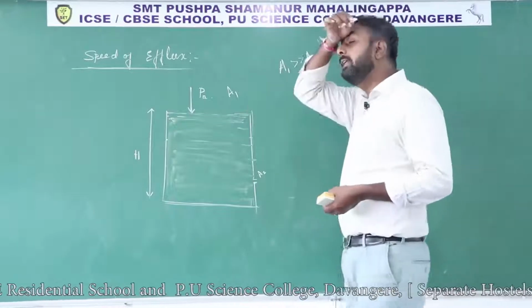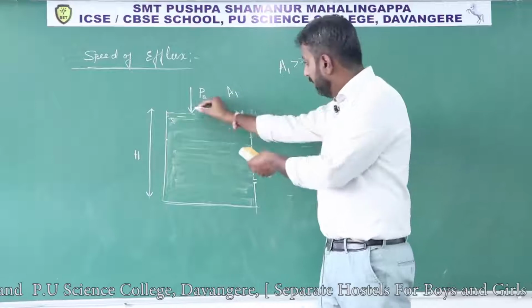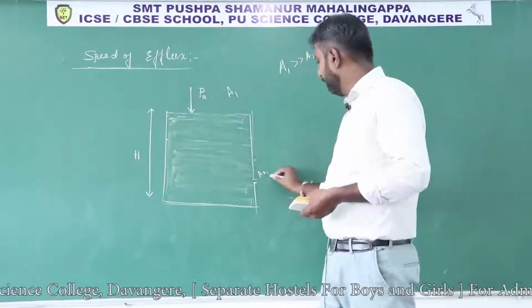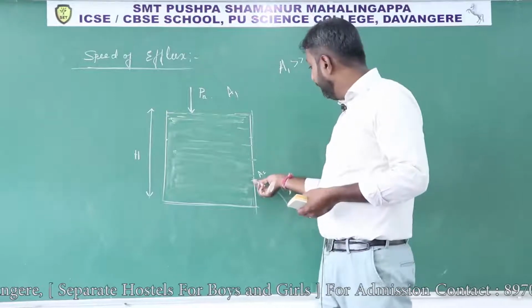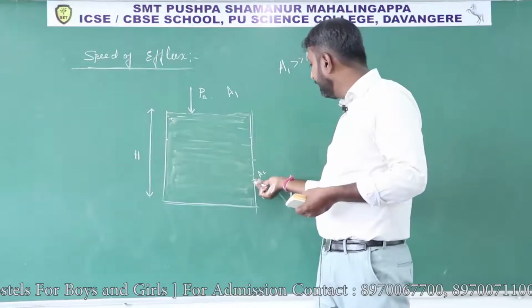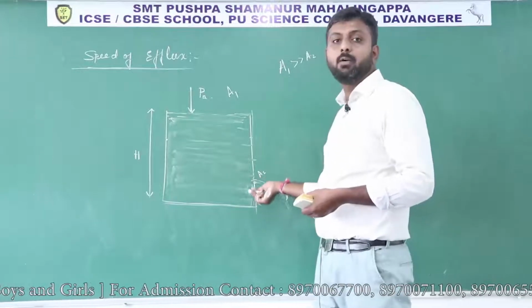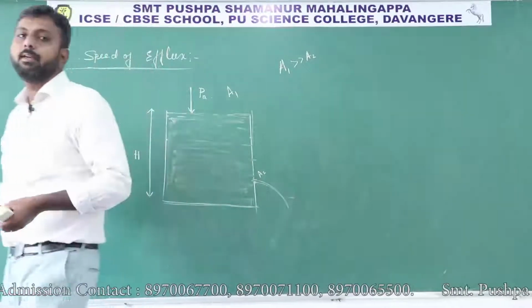So here what is the meaning of speed of efflux? From this opening the liquid will come out. Okay, in this way the liquid will come out. The speed of the liquid coming out from this opening, that is nothing but speed of efflux.